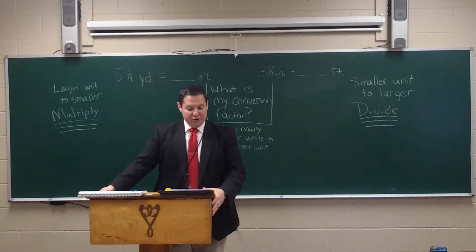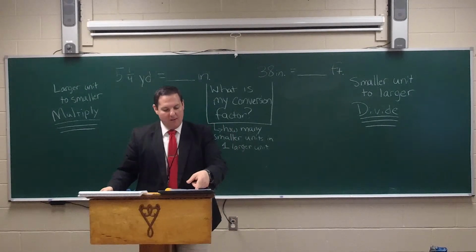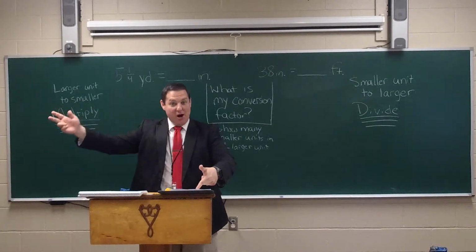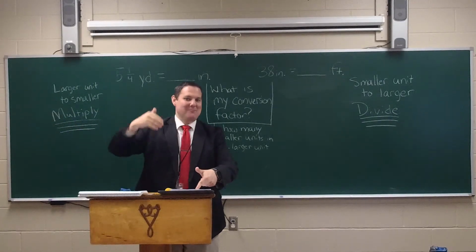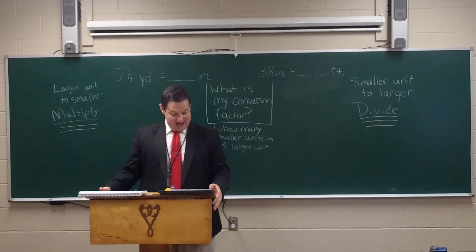Number 7, you're starting with 1 DAM or decameter. So you start in your column with 1 decameter, and then you're going all the way over to DM, which is 2 columns. Therefore, you multiply by 10, multiply by 10. 10 times 10, of course, is 100 on number 7.